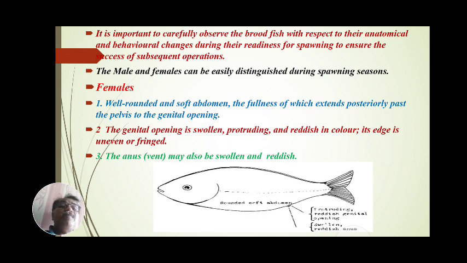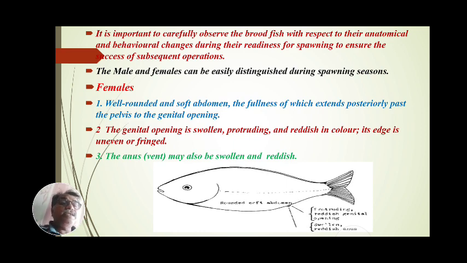The males and females can be easily distinguished during the spawning season, during the breeding season. Easily we can recognize whether the fish is mature and ready for spawning, or not ready for spawning. Male and female show different characters at the time of spawning. Here we have seen the females first.